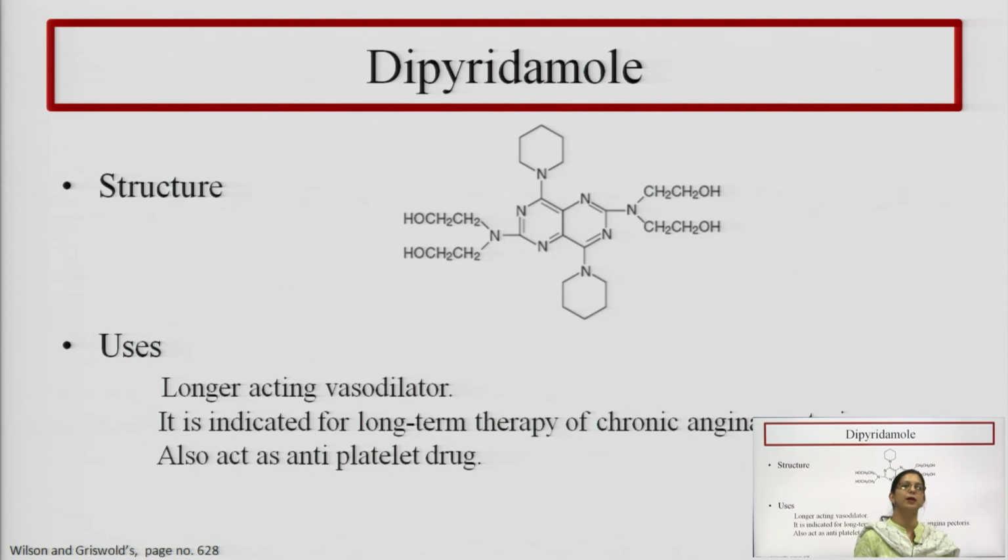The main use of dipyridamole is as an antiplatelet drug. We can also use it as a vasodilator, and in the treatment of chronic angina or angina pectoris.